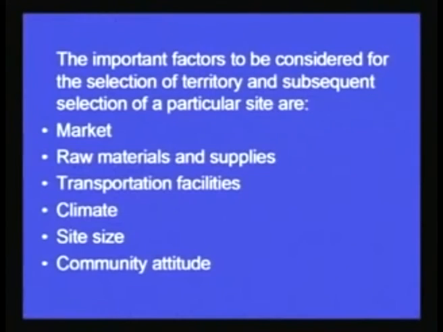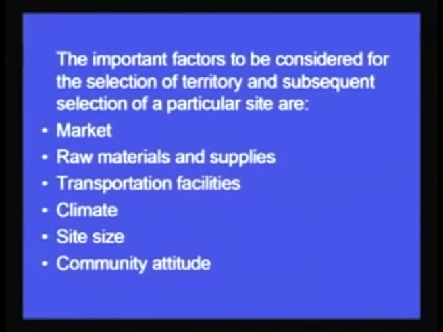So, the supplies of the raw material as well as the people to whom I want to sell my product should not be at far flung places, in order to optimize the transportation cost. So, the market should be there, the raw material and the suppliers should be easily available, then the transportation facilities should be there. I cannot think of setting up a plant in such an area where the transportation facilities are not available.